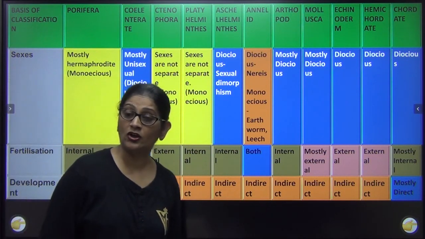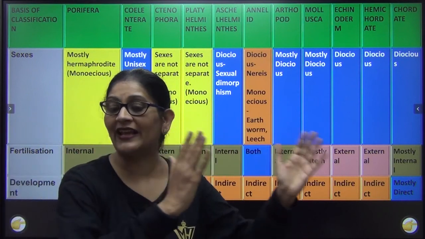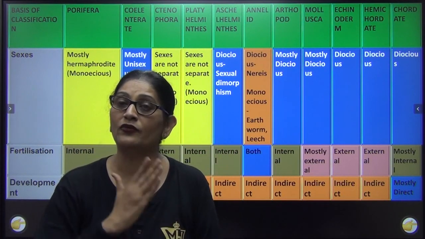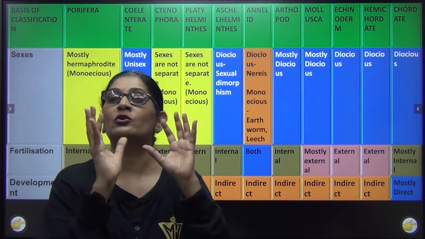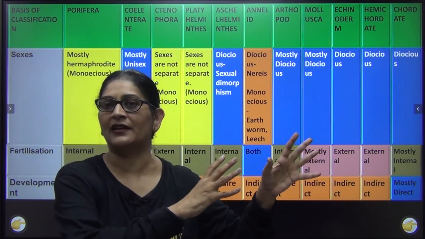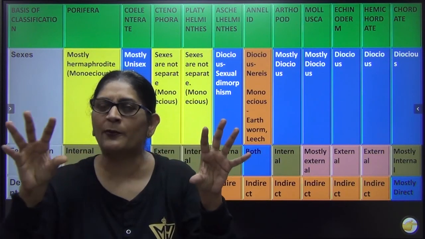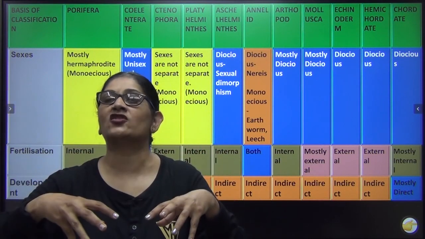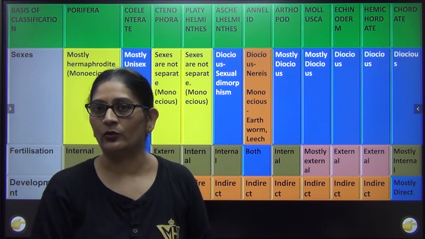See, I have still not taught you any of the non-chordates, but you know so many characters about each one of them. As I am again saying, 90% of your topic is complete. Now in my next lecture, I am going to take them one by one separately. Few points are just left. Porifera in all of them, थोड़े points बच गए. So we are going to revise these points and add those extra points that need to be learned, and by that, the entire non-chordate will be complete.